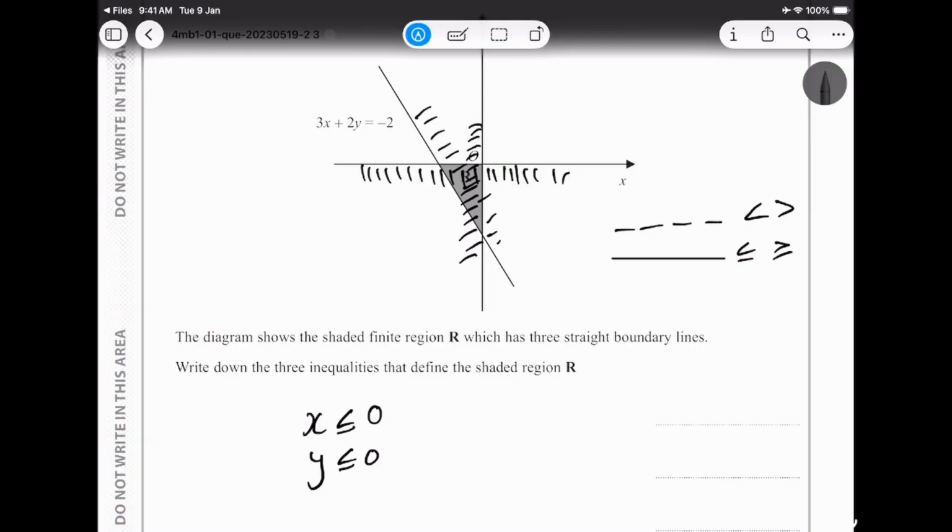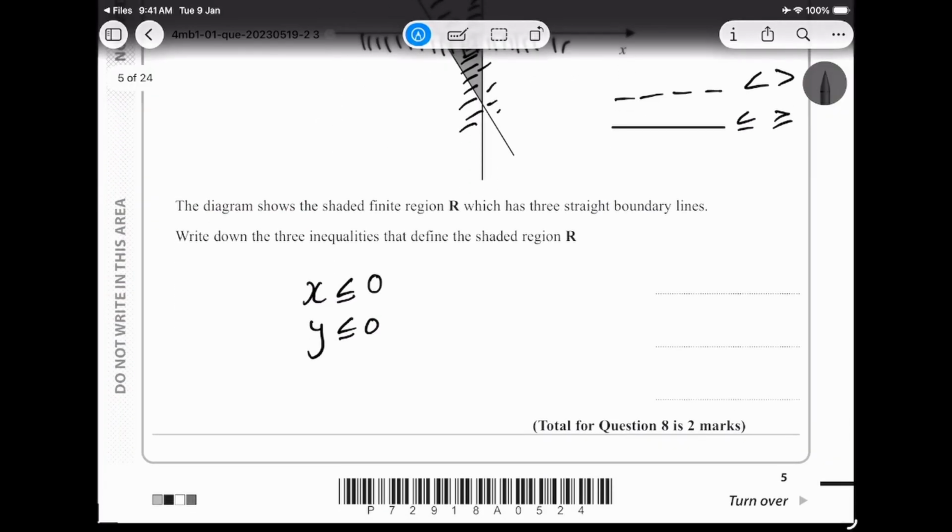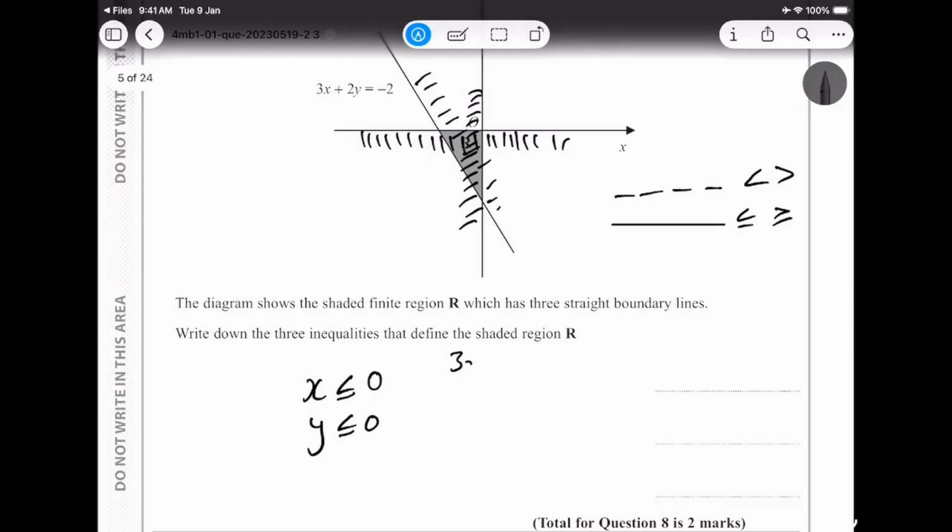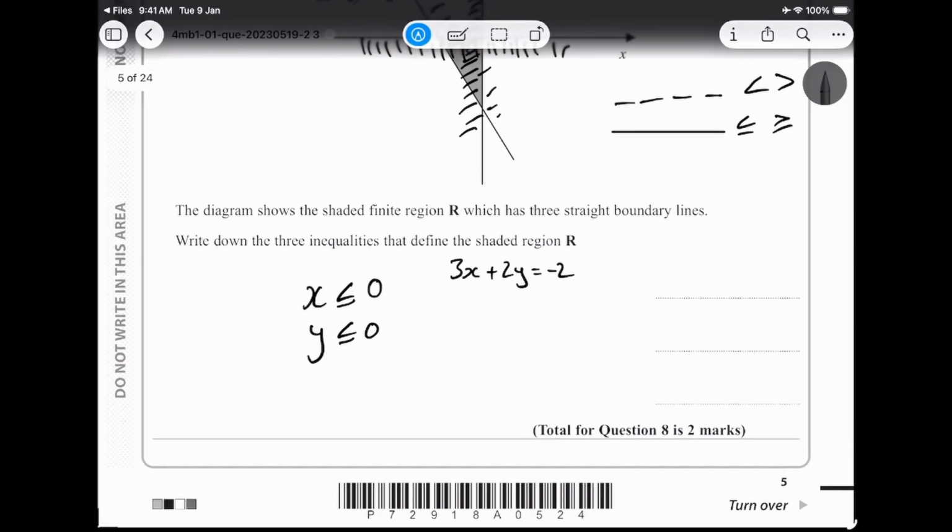So me personally, what I would advise y'all is taking that equation, 3x plus 2y is equal to minus 2, and converting it to be with respect to y. So 2y is equal to minus 2 plus 3x, and y is equal to negative 2 plus 3x upon 2.